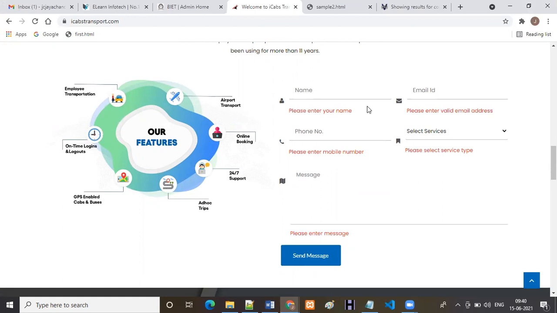If a user is using this, these messages will be reflected to the user only. So that's why we call it client-side validation. In JavaScript we have different concepts: user-defined functions, predefined functions, loops, conditional statements, so many topics. All these topics we are going to use for this type of validation only. So the main advantage of JavaScript is that we can do client-side validations. How we display these messages, we are going to do with live examples only. So this is about JavaScript.